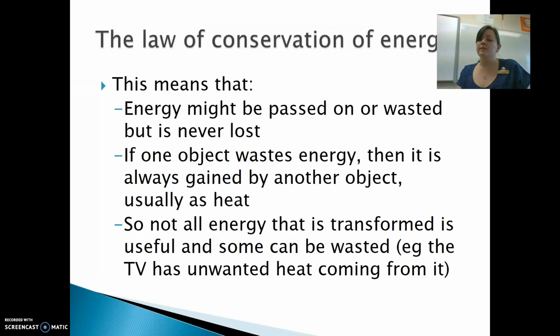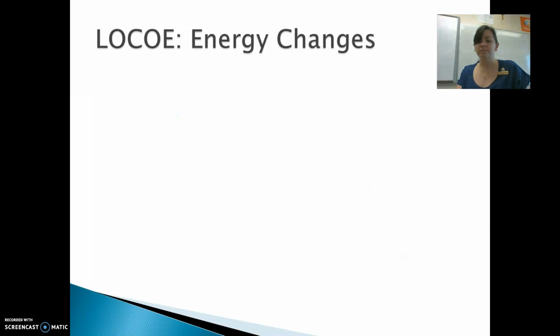Even though the law of conservation exists, we see that sometimes energy appears to disappear. It doesn't really disappear. It's never lost, but we would state that it's wasted. Usually the wasted energy is heat energy. If you think about a TV or a computer, they all heat up and waste a bit of energy. So it's important to recognize that there is wasted energy, and that reducing that is how we improve our energy efficiency in those types of devices.